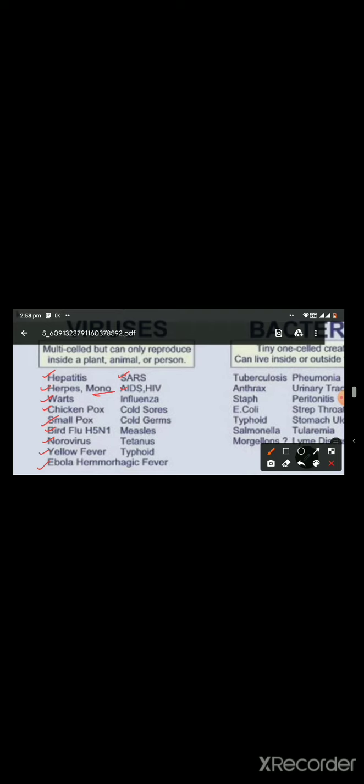Now coming to AIDS. AIDS or acquired immunodeficiency syndrome is caused by HIV virus, which is a retrovirus. It is a single-stranded RNA virus. It is transmitted through sexual contact and through blood products. Within a few weeks of HIV infection, there will only be mild flu-like symptoms. Then it will become asymptomatic, and then the patient will progress into AIDS.